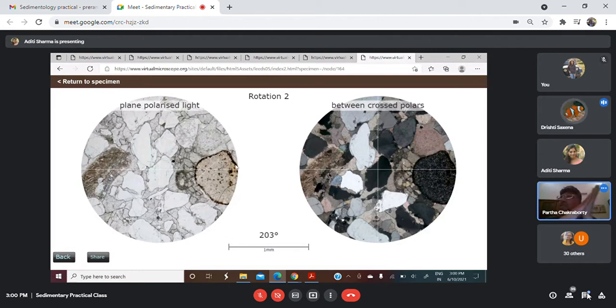Then in the microscope, it can be seen like this. That is exactly what I was telling: if you have this iron oxide rim on a grain, it cannot be formed if the grain is always subaqueous. It can only form during the subaerial transport of a grain, because the iron will be oxidized to the ferric state, and in that kind of situation it creates an oxidized rim around the grain.